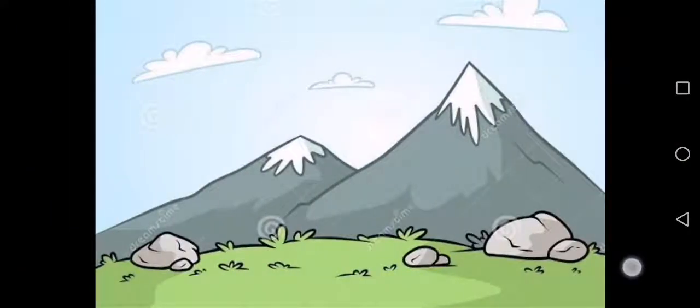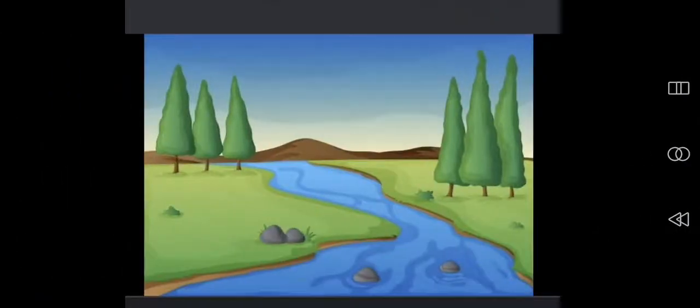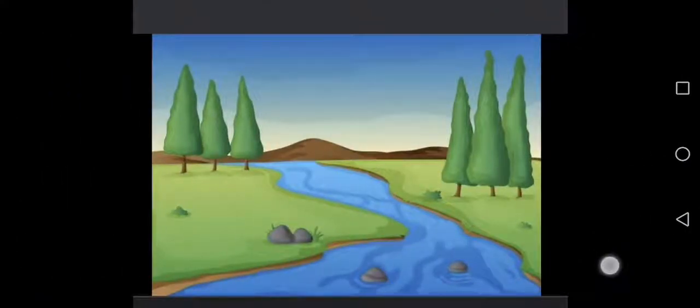First one is the mountain. Mountains are the highest points of the earth. As you can see in this picture, they are much higher from the surface of the land. And these are one of the major kinds of the landforms. Second one is the river, which means darya.